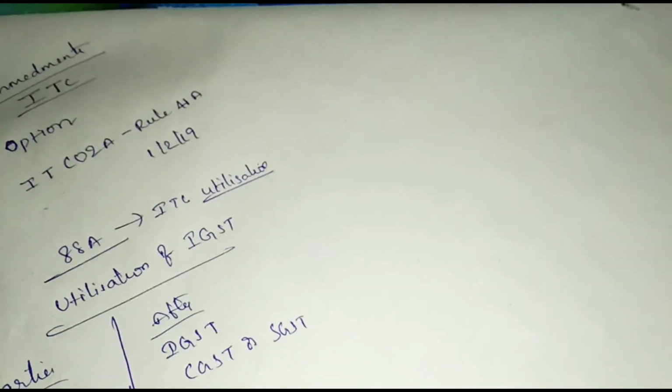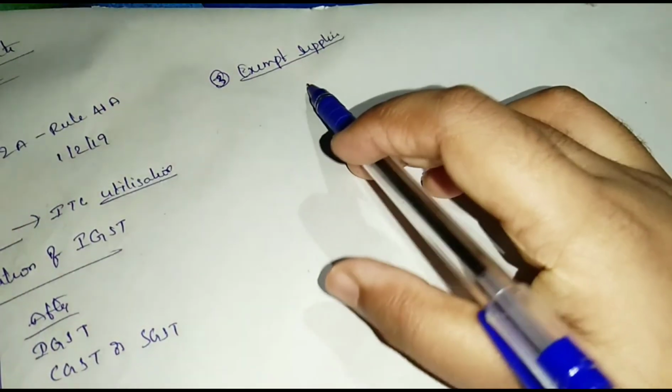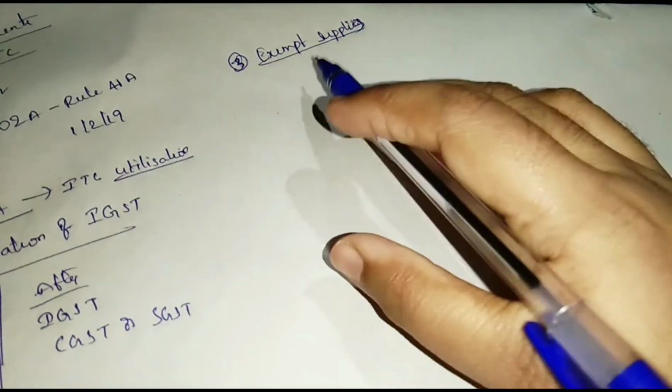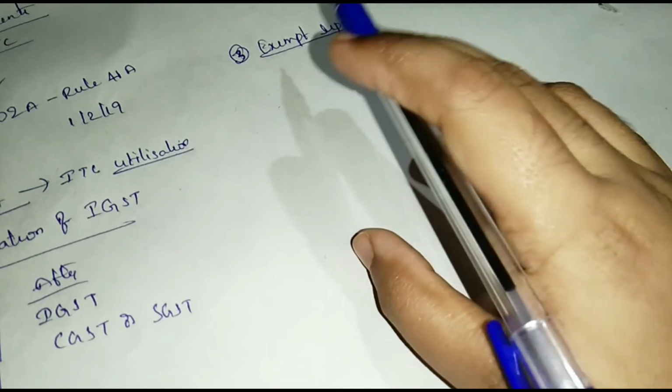And see the next one. Exempt supplies with respect to apportionment of credit and blocked credit. Explanation to section 17 subsection 3.